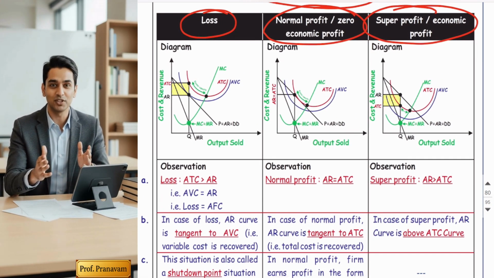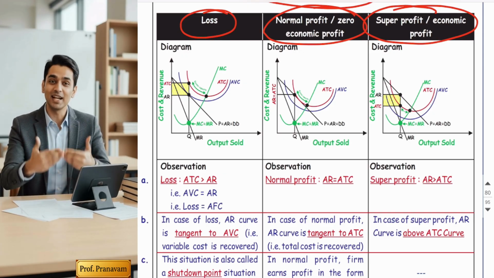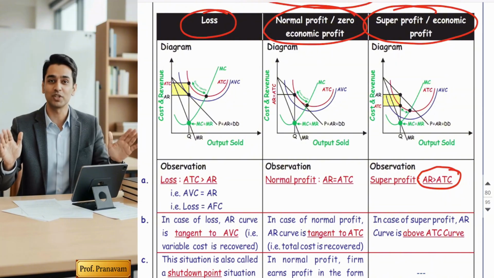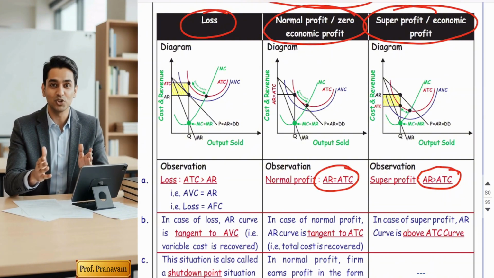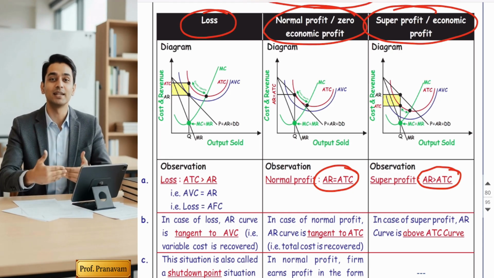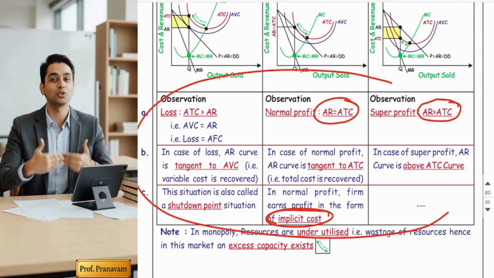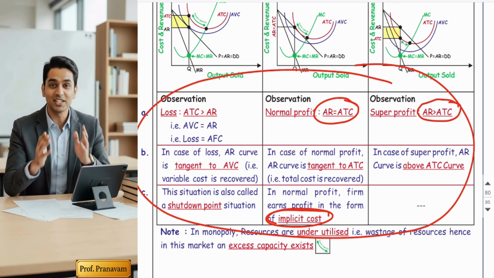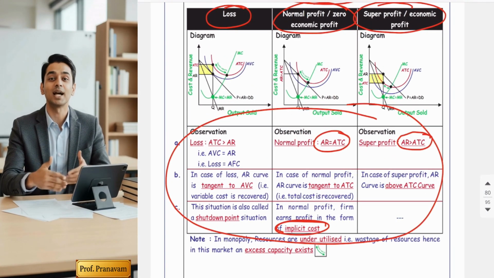Now, let's start with super profit. Super profit means AR is greater than ATC, same as perfect competition. Normal profit, AR is equal to ATC. It means no profit, no loss, but in normal profit, businessmen enjoy profit in the form of implicit cost. See, this entire content is copied and pasted from perfect competition. Again, I am saying it because the funda never changes.